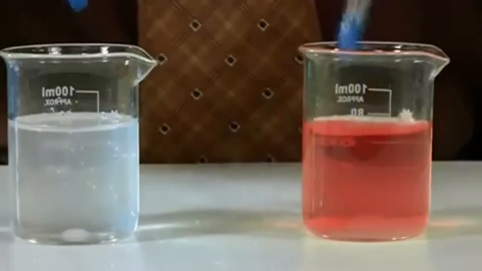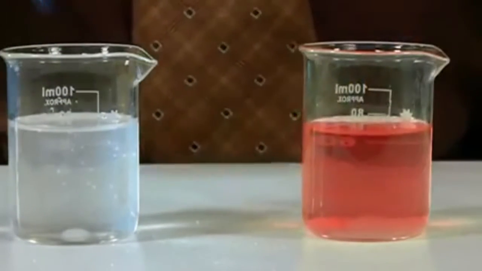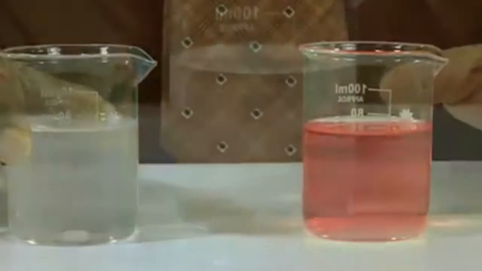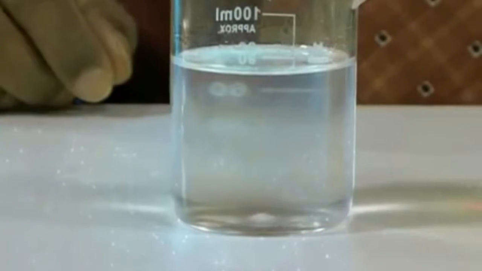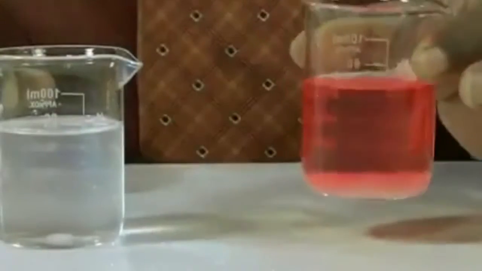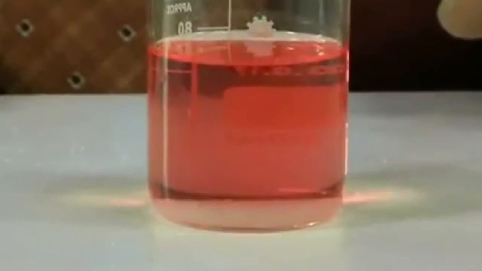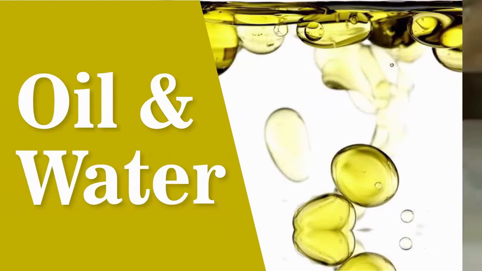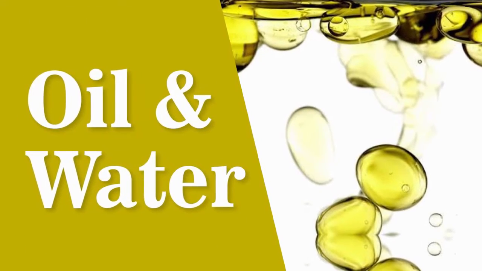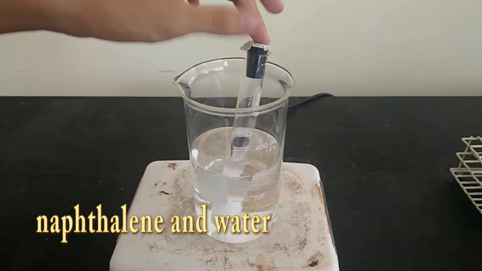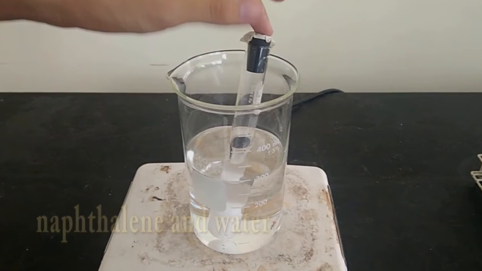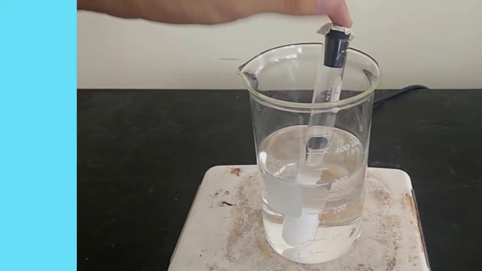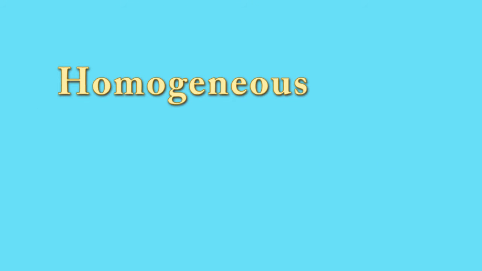The salt added to kerosene does not dissolve in it. It is a heterogeneous mixture. A heterogeneous mixture is a mixture made up of different substances or the same substance in different states, which are not uniformly distributed in it. For example, the mixtures oil and water, naphthalene and water are heterogeneous mixtures. Thus, we can conclude that mixtures are of two types: homogeneous and heterogeneous.